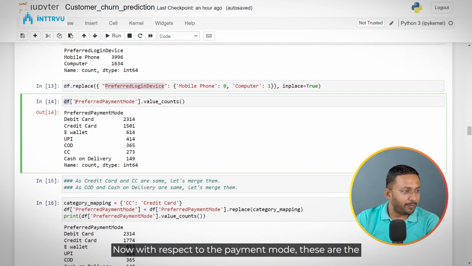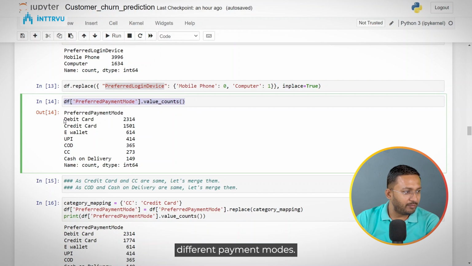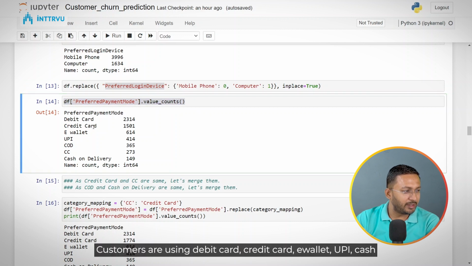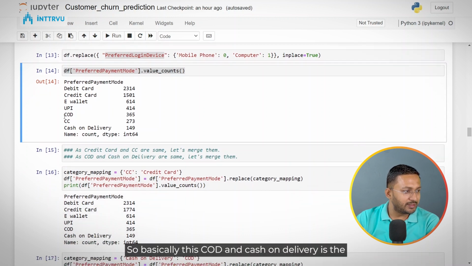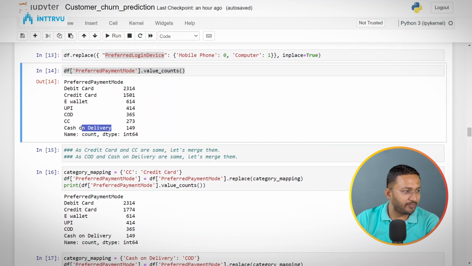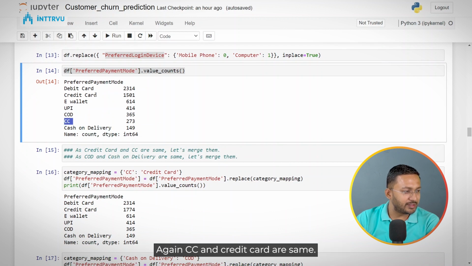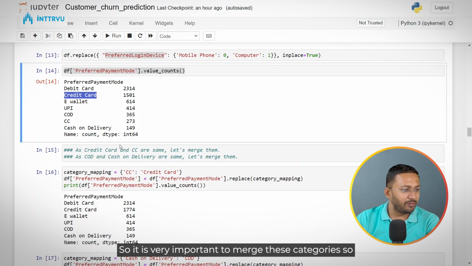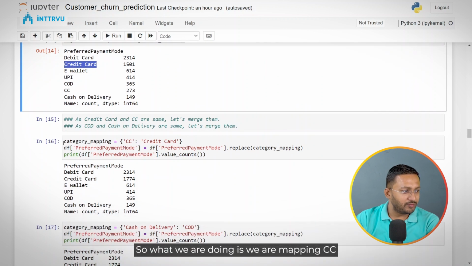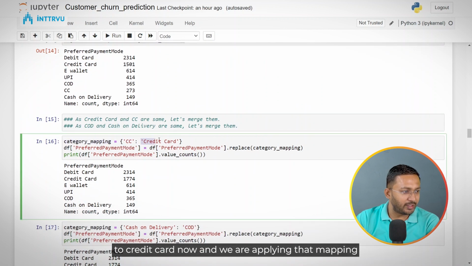Now with respect to the payment mode, these are the different payment modes customers are using: debit card, credit card, e-wallet, UPI, cash on delivery, CC, and again cash on delivery. So basically COD and cash on delivery is the same. CC is credit card, again CC and credit card are same. So it is very important to merge these categories so that again we are considering the features in a right way. So we are mapping CC to credit card, and we are applying that mapping on the preferred payment mode column.